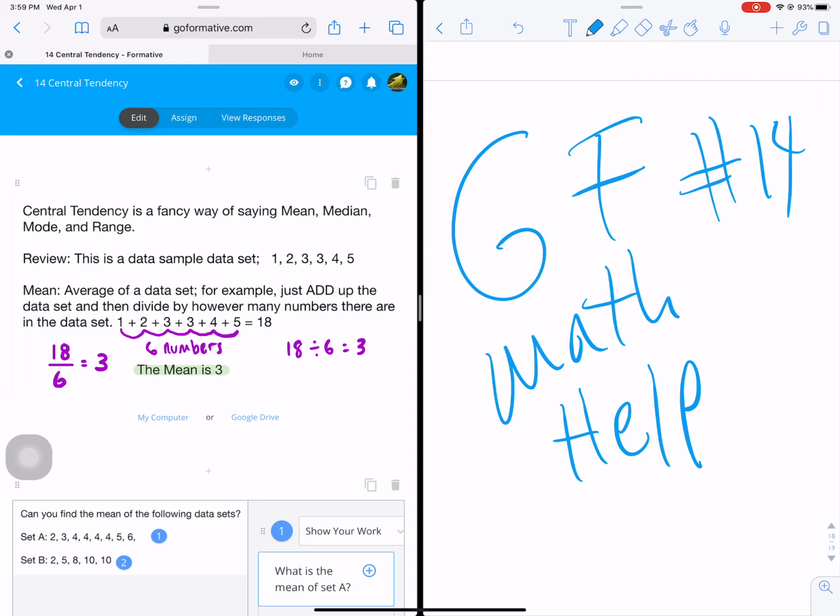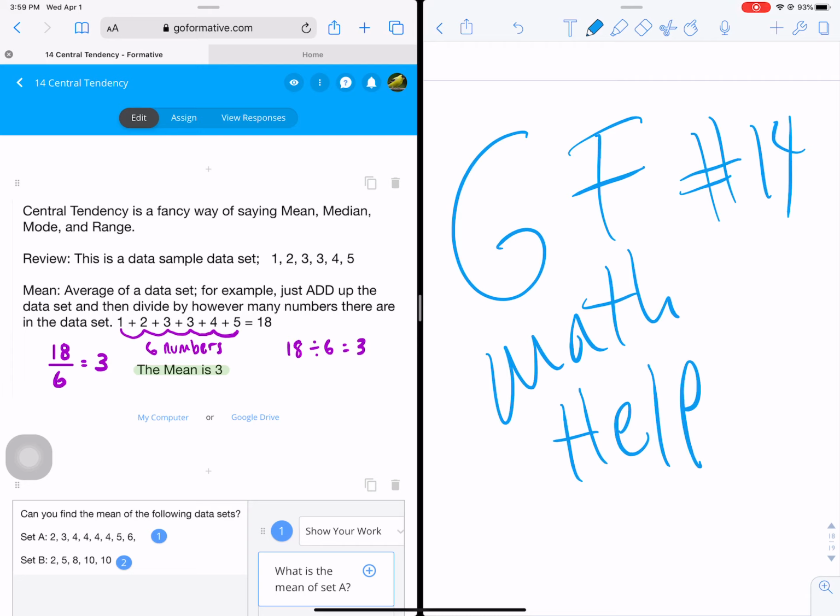So you could know all 4 things, but you don't know that they are part of the central tendency of a data set. So let's get central tendency in your brain for you to realize, oh, that's the same thing as mean, median, mode, and range. So that is for sure number 1. Okay. Number 2, can we just review really quick how to do each of those things?